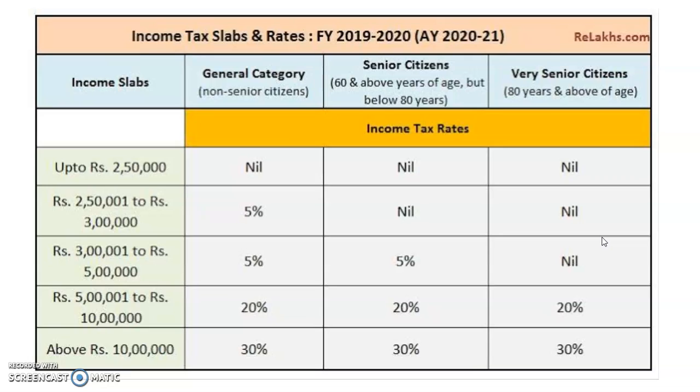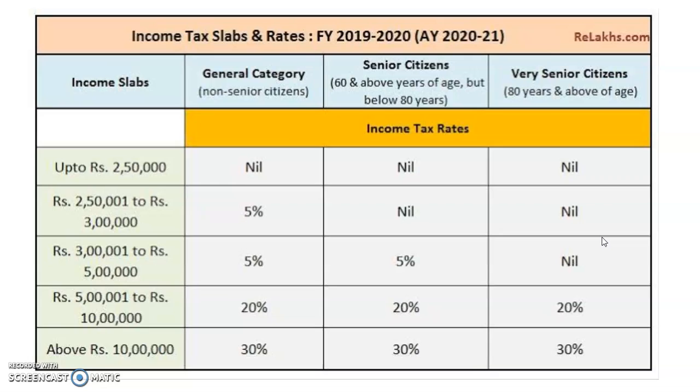If a person has an income of 10 lakh, there is no surcharge. There are two caps: one is 50 lakhs, one more is 1 crore. If he has an income above 50 lakhs but below 1 crore, he has to pay 10% surcharge, whereas if his income is above 1 crore, he has to pay a surcharge of 15%. You have to remember these.